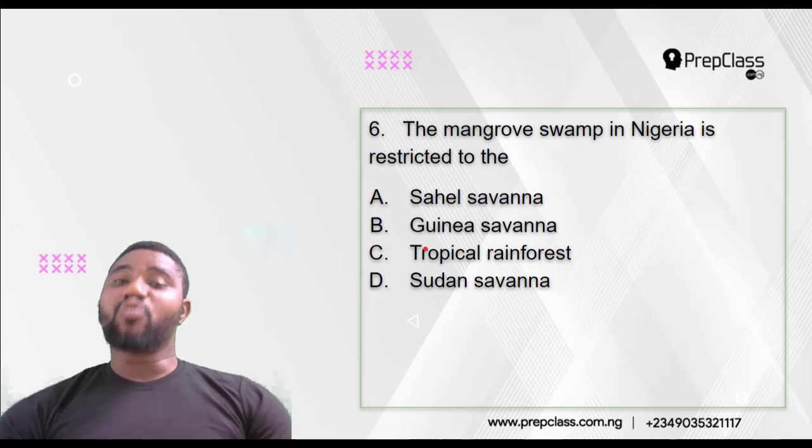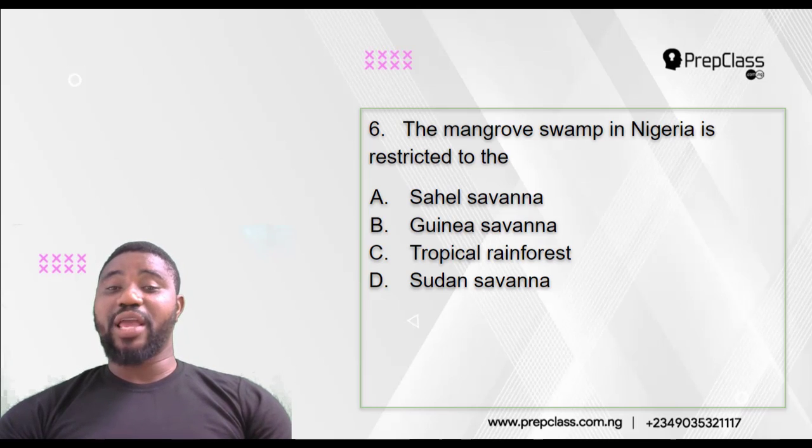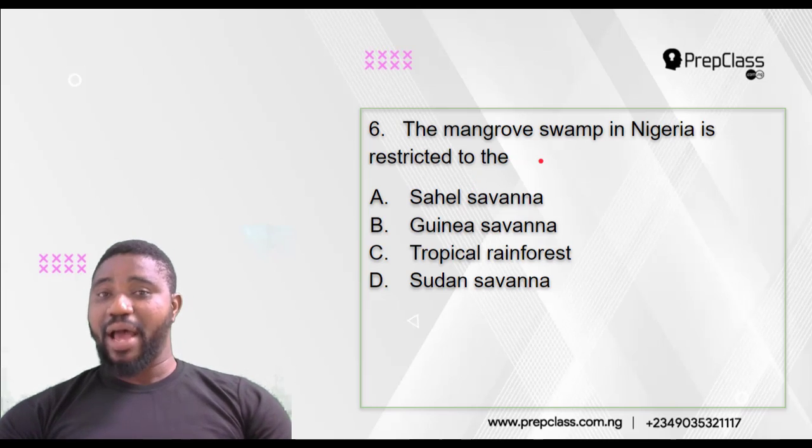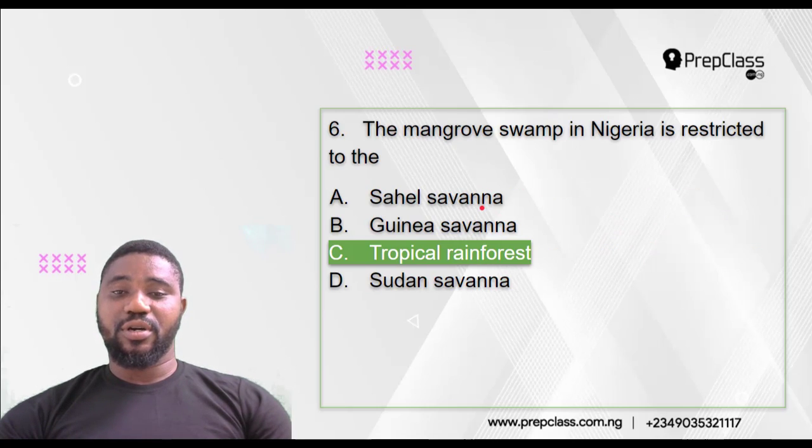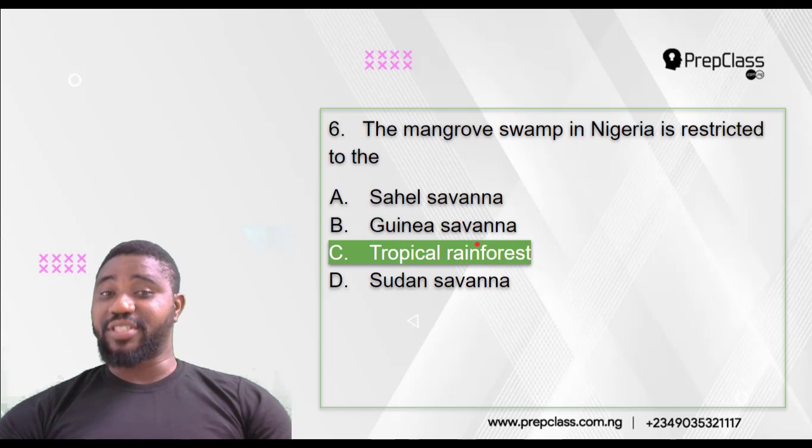So where you are going to experience a swampy area must be an area that has much more rainfall. So that's why the correct answer there is tropical rainforest, option C.